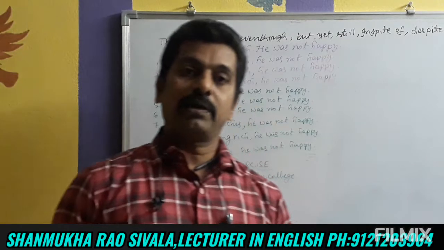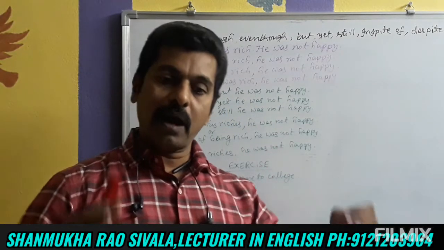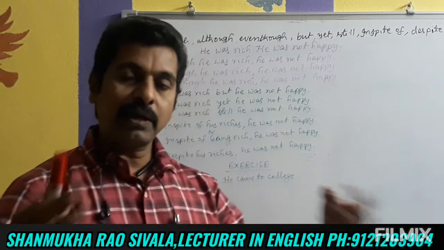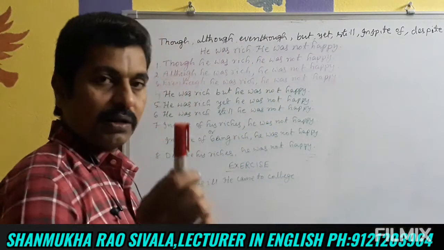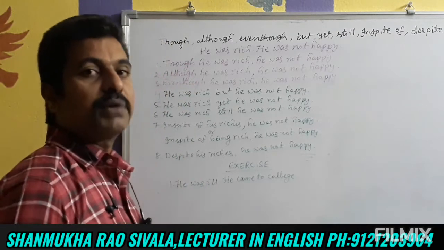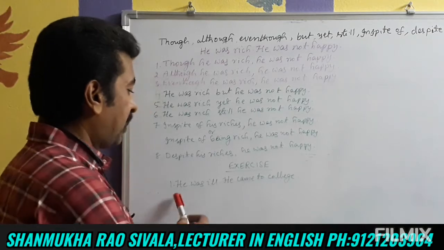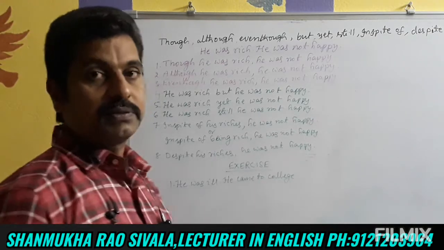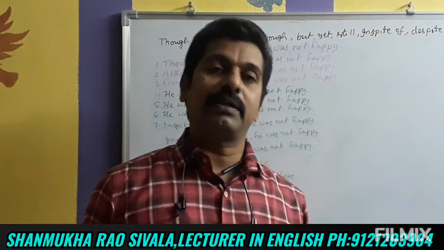So friends, I hope that you are thorough with all these conjunctions. You can confidently and freely use all these conjunctions. One small sentence I am giving to you: you can create 8 sentences with this. He was ill, he came to college. You can create 8 sentences.